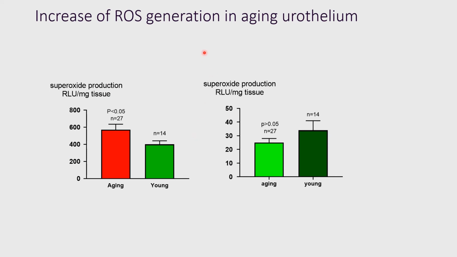This slide shows the superoxide production is increased in aging urothelium. You can see here, left-hand side, this is the superoxide production in the urothelium. During the aging, this is increased. And on the right-hand side, this is smooth muscle tissue. There's no significant change. So this change is urothelium specific.